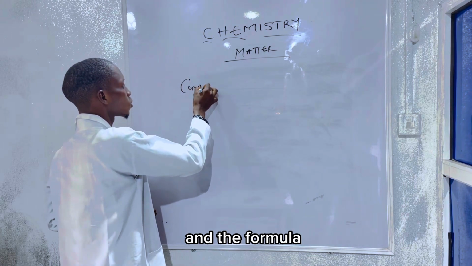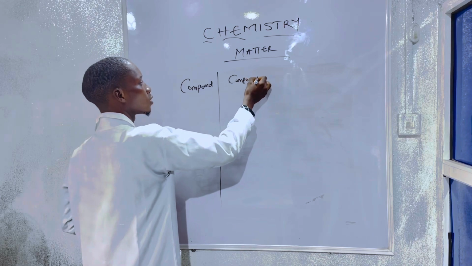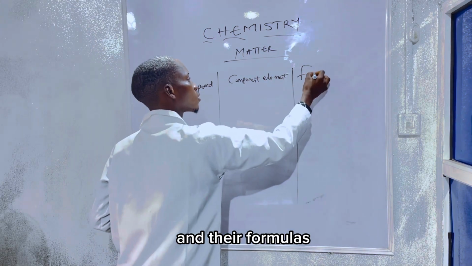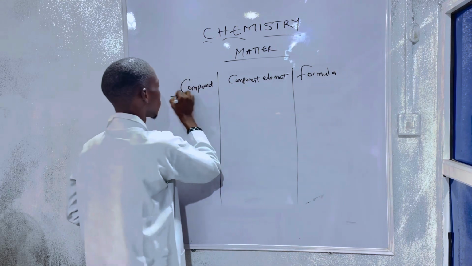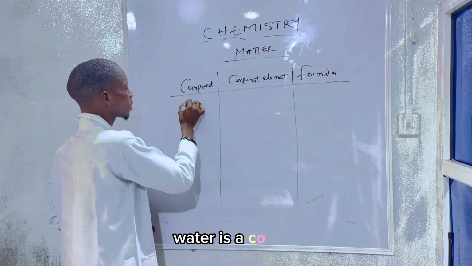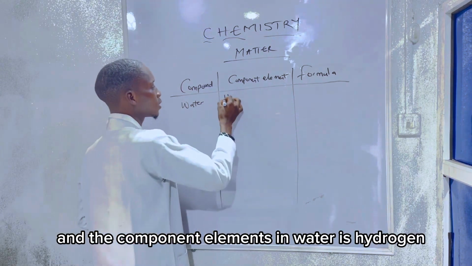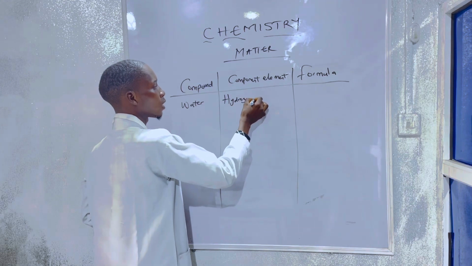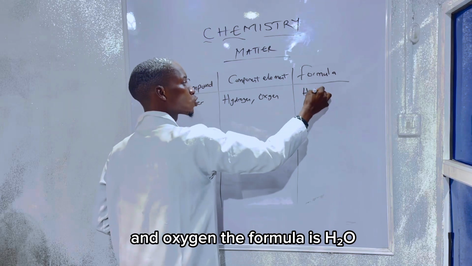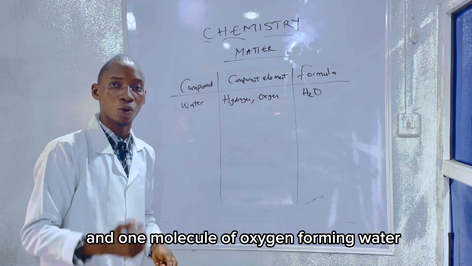Let's look at compounds, component elements and their formulas. For instance, we have water. Water is a compound, and the component elements in water are hydrogen and oxygen. The formula is H2O, which means we have 2 molecules of hydrogen and 1 molecule of oxygen forming water.